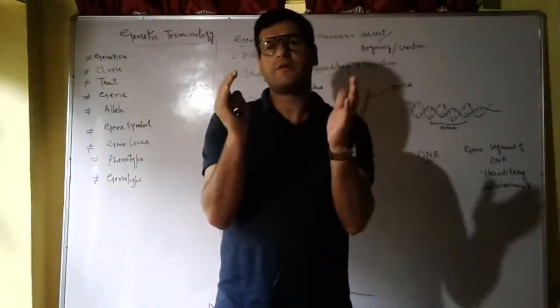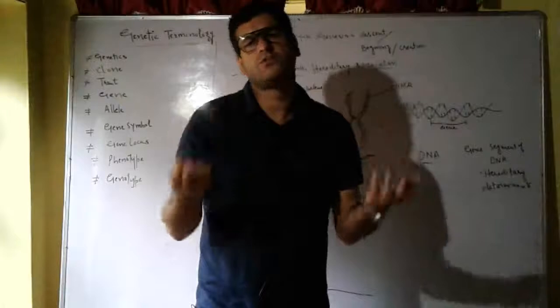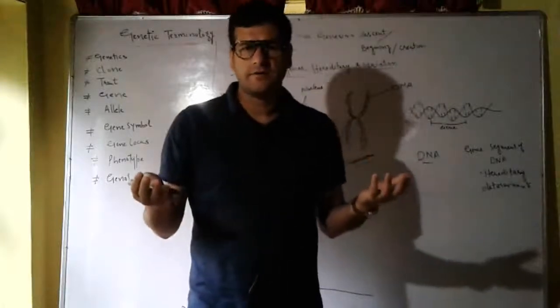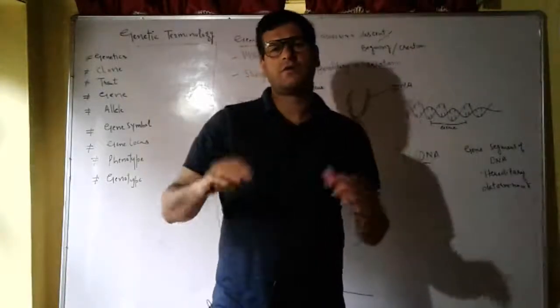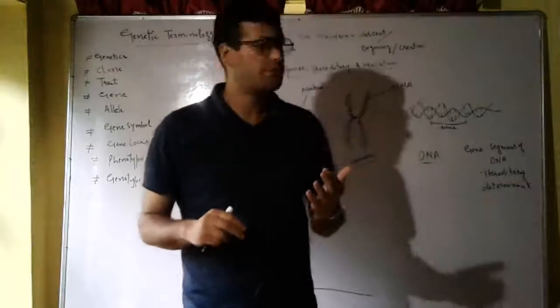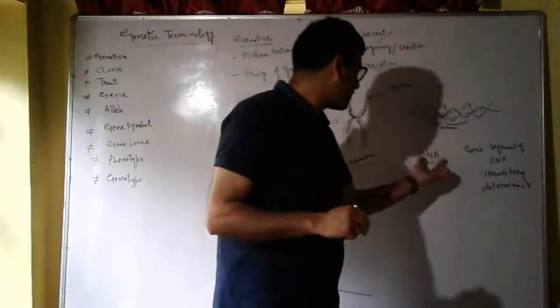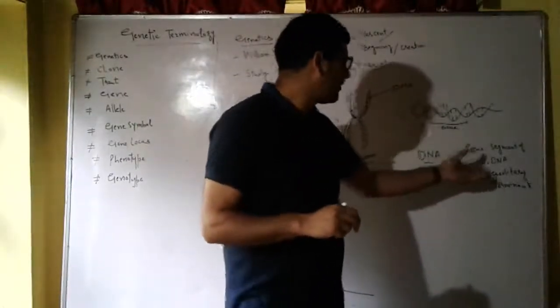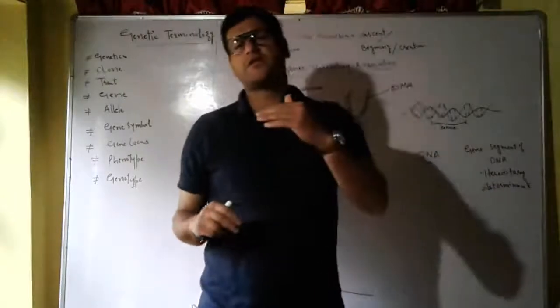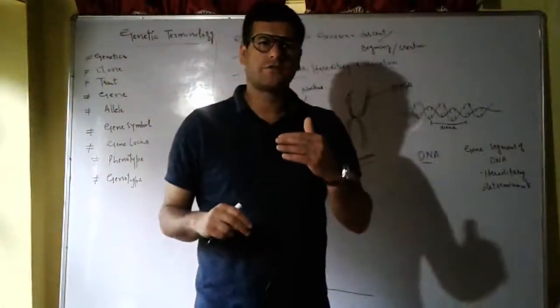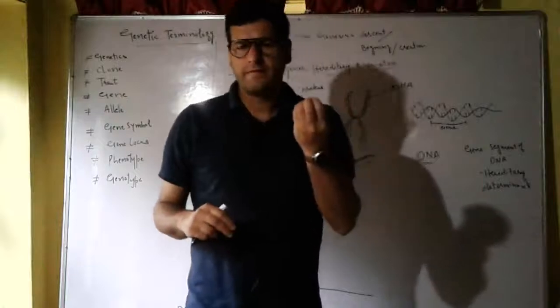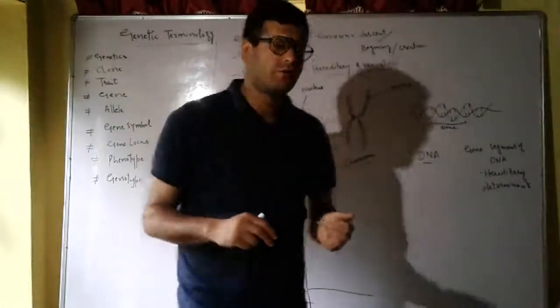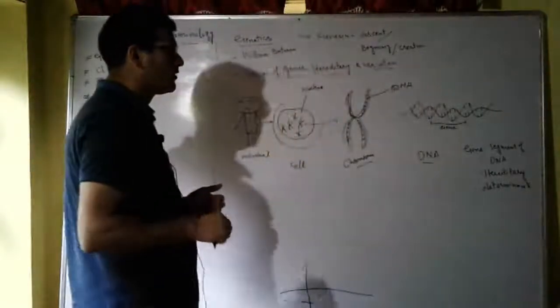Actually, a particular segment of a DNA which codes for a polypeptide, or which controls the trait, is called a gene. The genes are hereditary determinants, that is, a unit of inheritance which determines the biological trait of an organism.